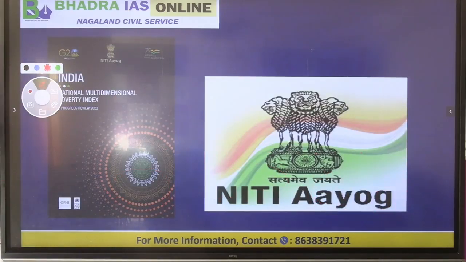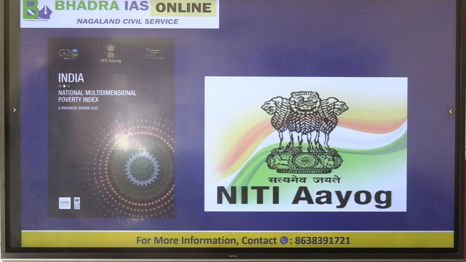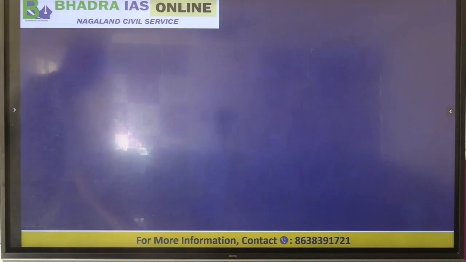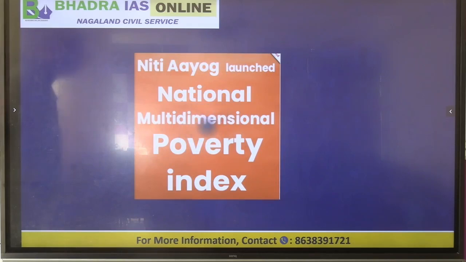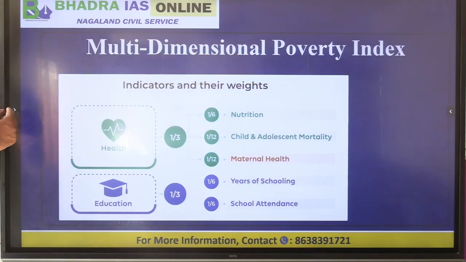In India, who prepares the Multidimensional Poverty Index? It is prepared by Niti Aayog. Clear? So Niti Aayog in India is responsible for preparing the Multidimensional Poverty Index. Niti Aayog launched the National Multidimensional Poverty Index. So far they have published 2 reports and 1 review. Now let's look at India's Multidimensional Poverty Index.